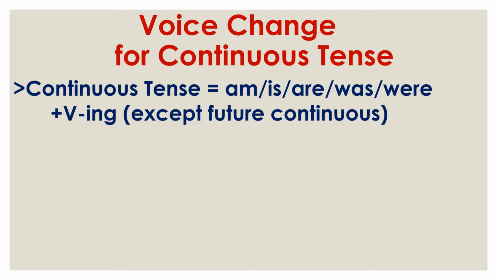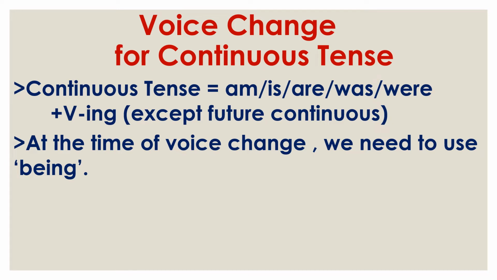If you talk about the structure of continuous tense, it will be am, is, are, was, were, plus one plus VING. Among these five, there will be only one, either am, is, are, was, or were, and we have to add VING. This is the structure of present and past continuous, except future continuous.